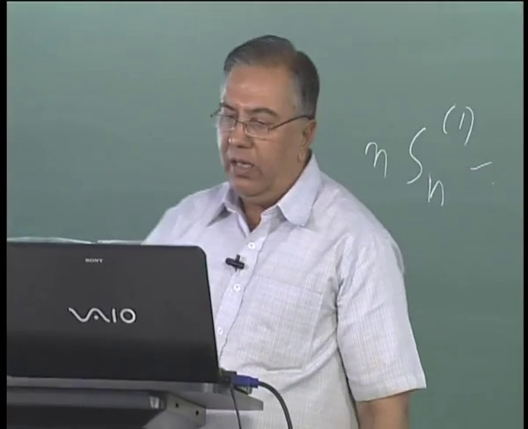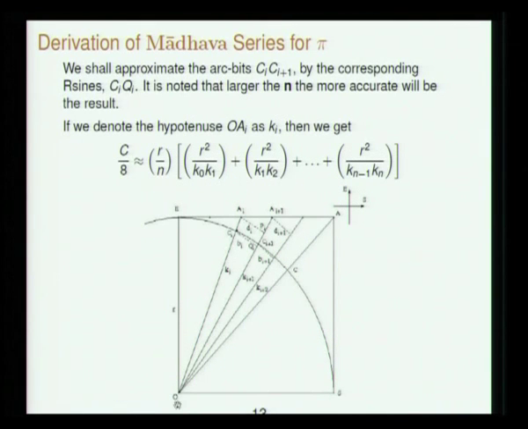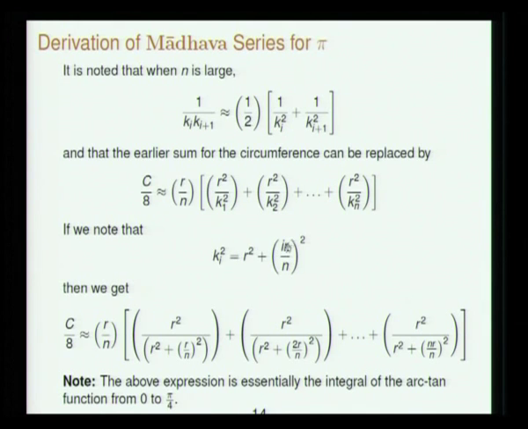And now the next step is to realize from geometry that each of these Karnas is actually Eai squared plus Eo squared, and Eai is obtained after the I arc bits are over. Therefore Eai is I times r by n, OE is of course r itself, and therefore Ki squared is r squared plus IR by n squared, and you have obtained this expression. So except for the left hand side where you are saying this is approximately equal to C by 8, all this on the right hand side has been more or less exactly manipulated, no approximations are made except for this one which is justified.